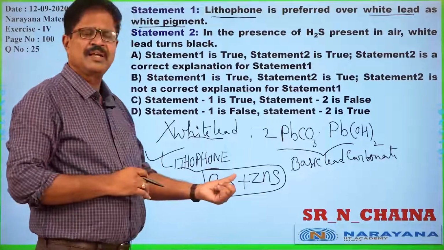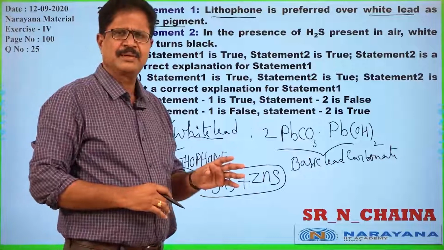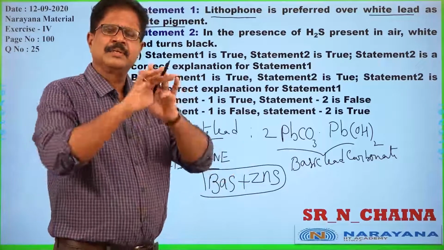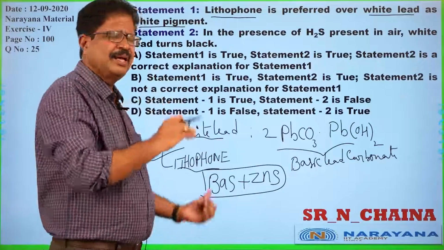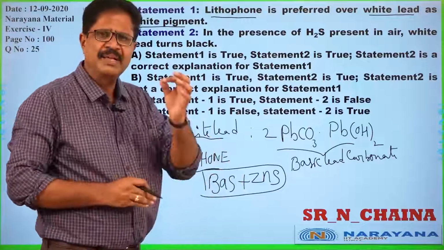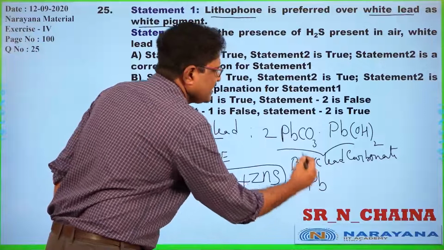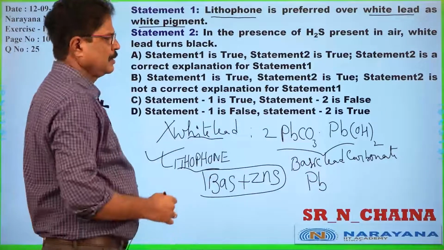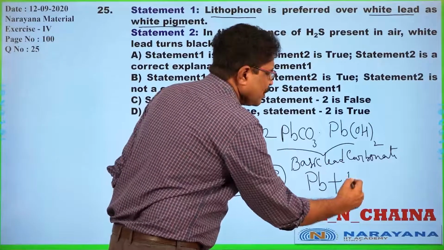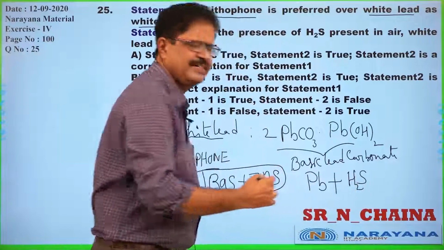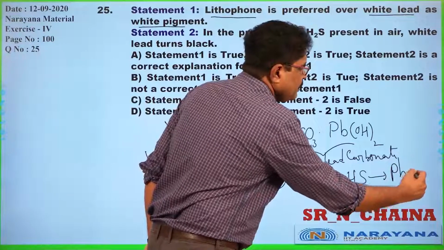So lithophone is actually a stable compound, a stable mixture. Once coloring is done, we need not do it again. If we do the painting with white lead, the main problem is the lead present in the white lead combines with atmospheric hydrogen sulfide, H2S, to give black colored PbS.